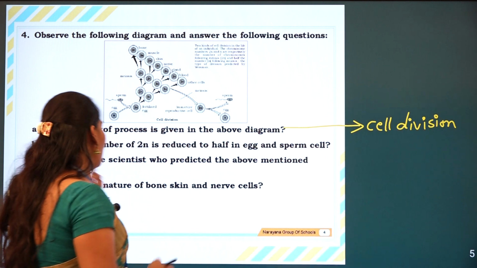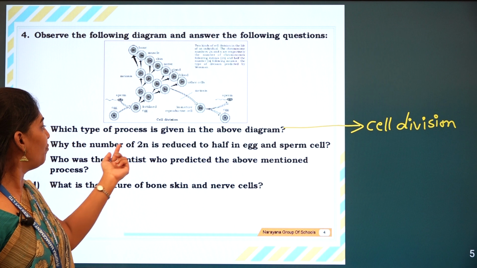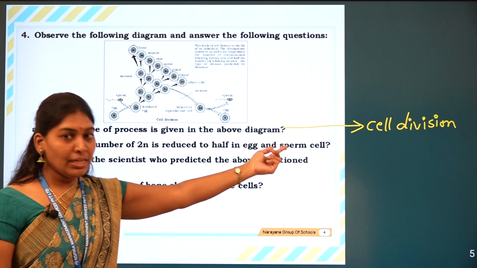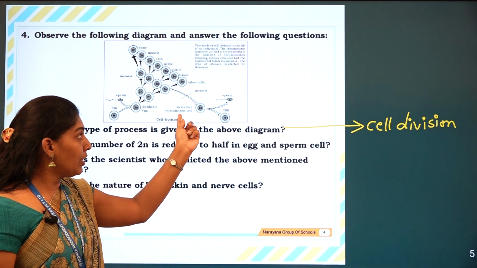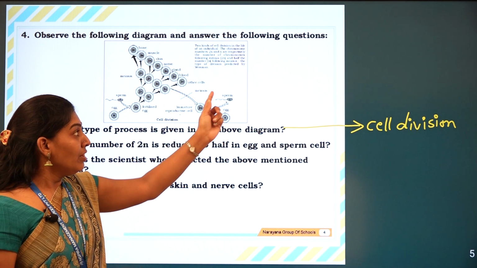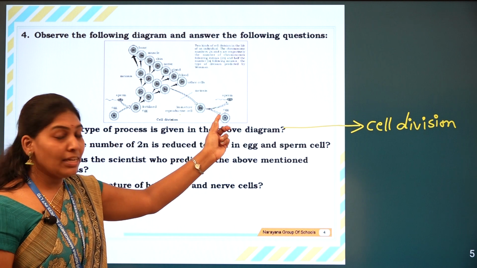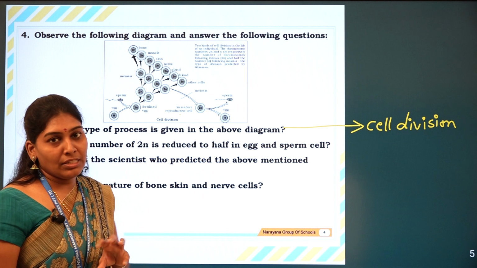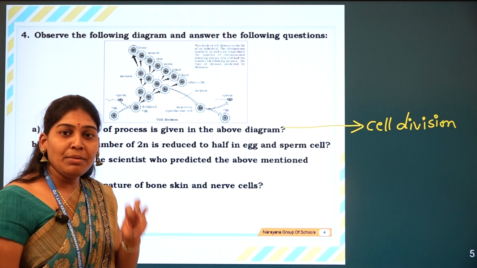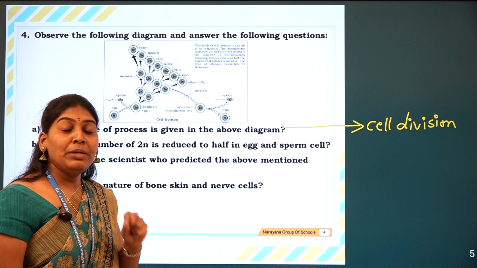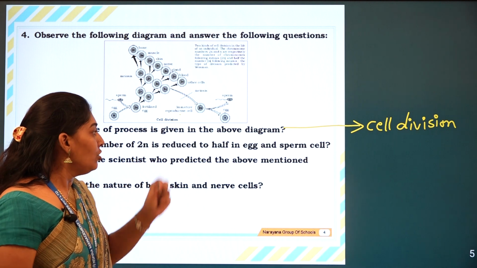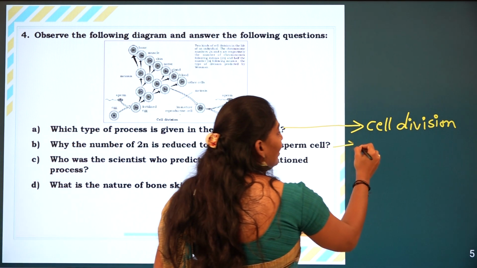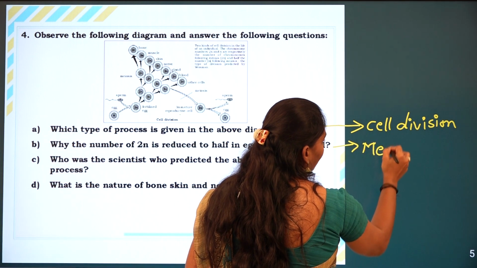Then the second question: why is the 2n number reduced to half in egg and sperm cells? Immature reproductive cells undergo cell division called meiosis to form sperm cells and egg cells. In meiotic cell division the chromosome number is reduced to half. So the answer is meiosis.